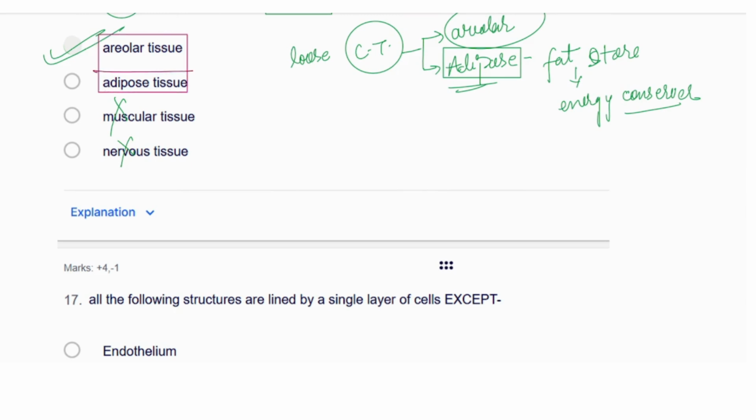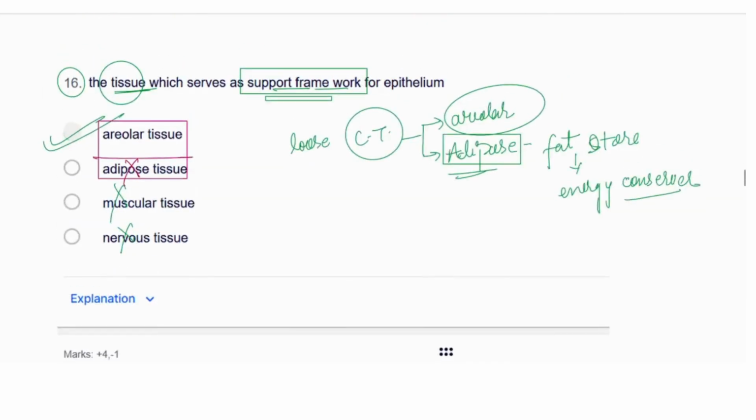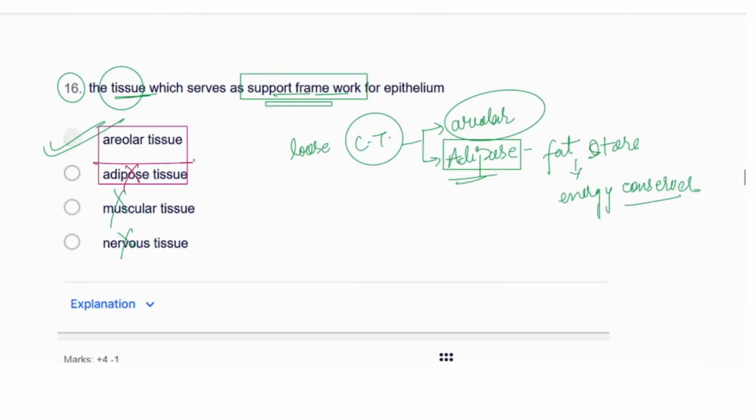So I told you why the adipose will not be there. It is a specialized tissue. One more thing, one confusion I will remove from your brain: in the summary of the Structural Organization chapter, adipose tissue is given as a specialized tissue. So you don't get confused why in the summary it is given as specialized connective tissue, and in the chapter it is given as a loose connective tissue.